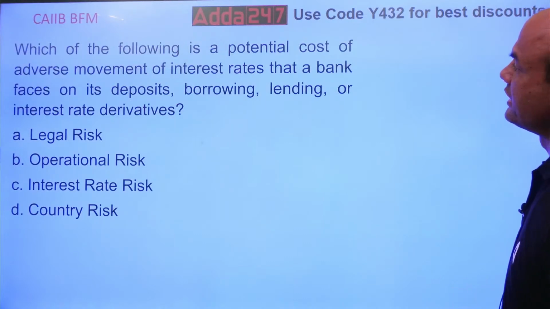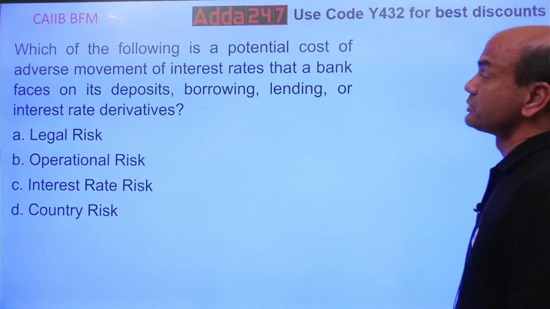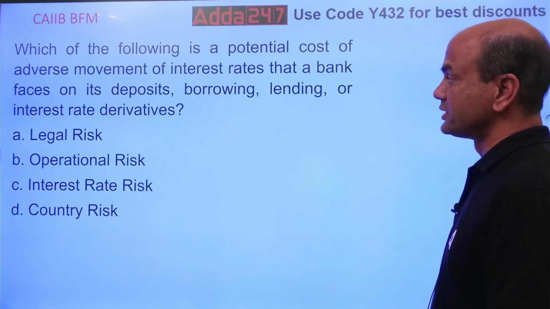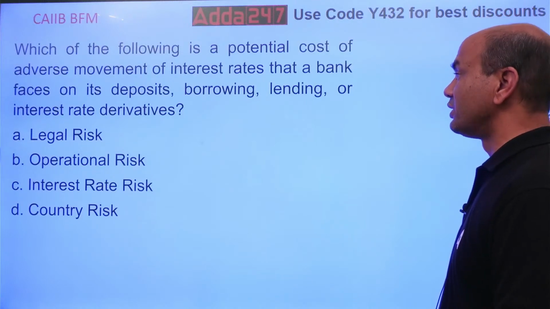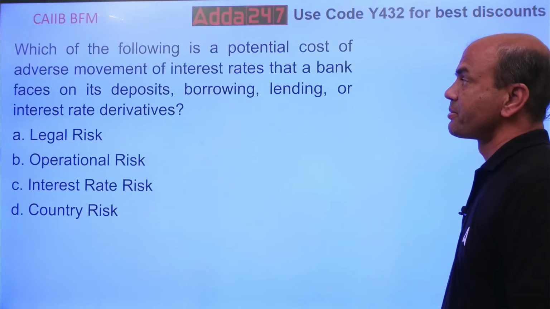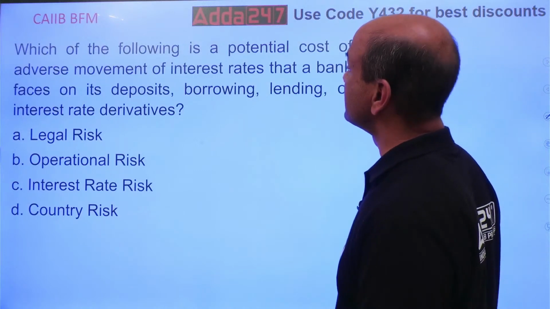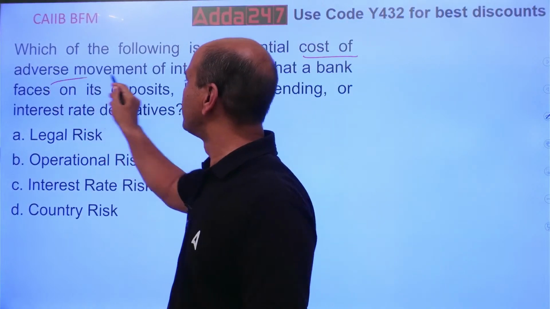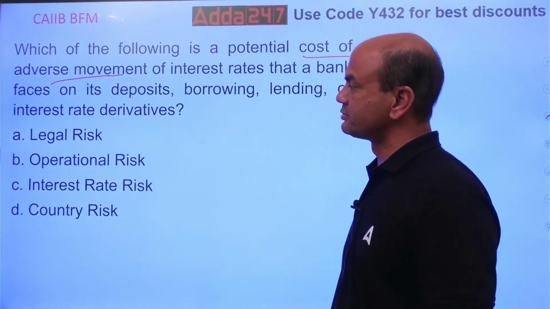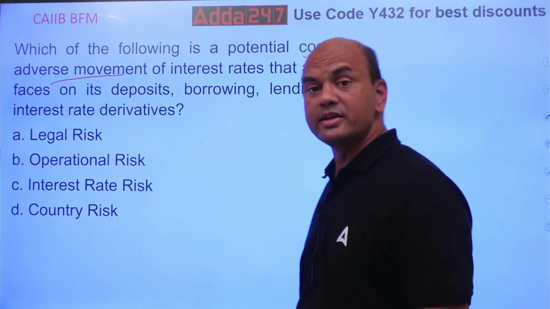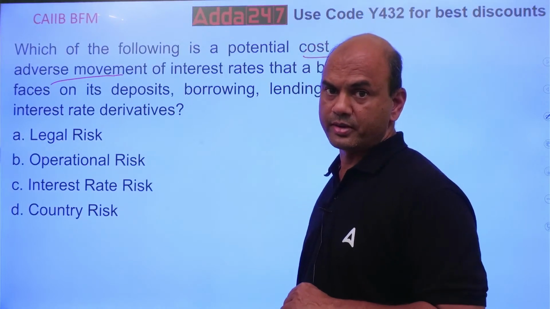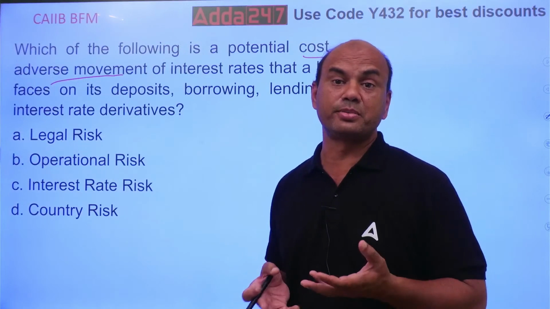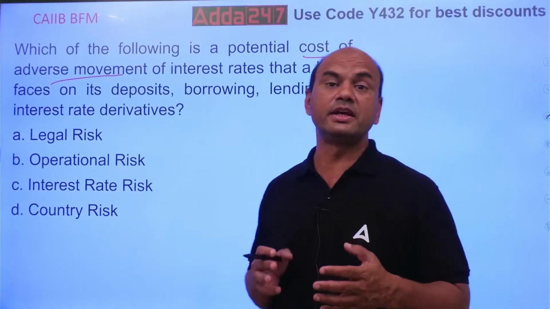Which of the following is a potential cost of adverse movement of interest rates that a bank faces on its deposits, borrowings, lendings, or interest rate derivatives? So which of the following is a potential cost of adverse movement of interest rates? So interest rate is going up or down. Where will I face the major NII difference or spread difference? Where will I face the income difference?